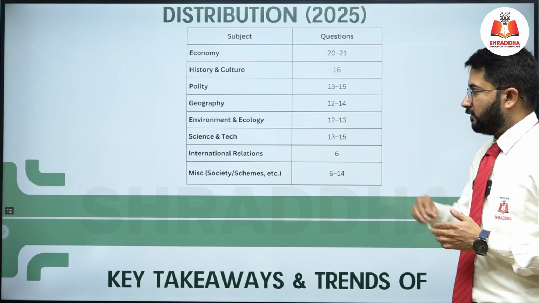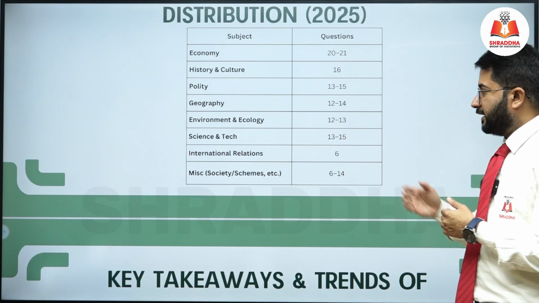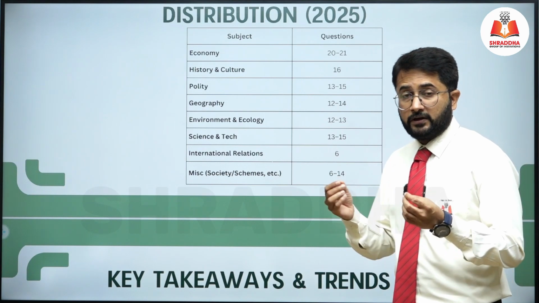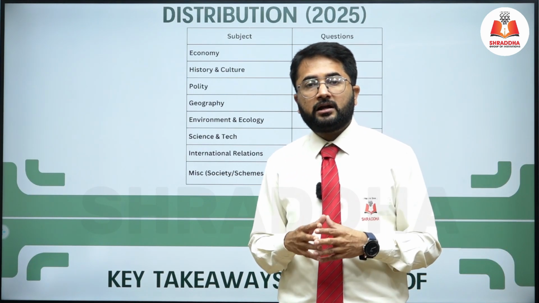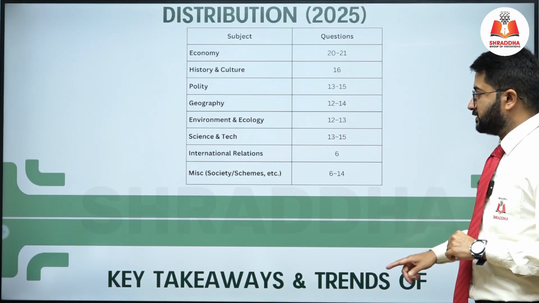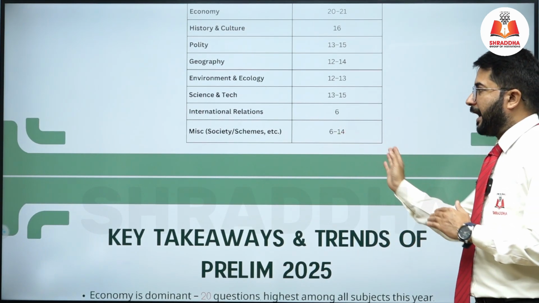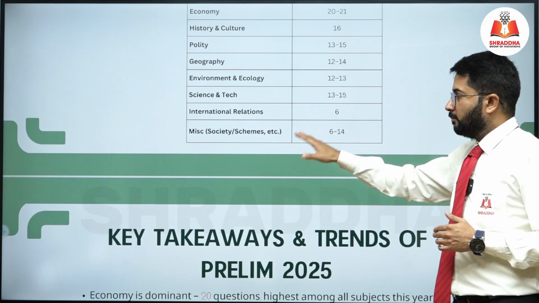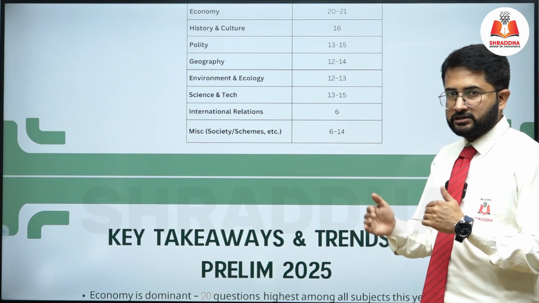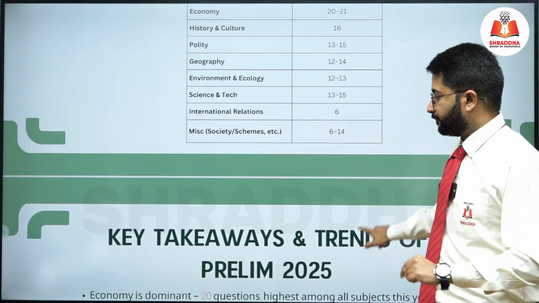They asked environment and ecology also. Every year they ask questions on environment and ecology. Science and technology they ask some 13 to 15 questions. IR they ask 6 questions. This is a very prominent change, that this year IR got some 6 marks weightage. So that is a very remarkable change, I will say. So miscellaneous society schemes they ask some 6 to 14 questions. You cannot add this point in any one subject, but this is a different part which we call the miscellaneous part. So that was the weightage of different subjects as far as the preliminary examination of 2025 is concerned.